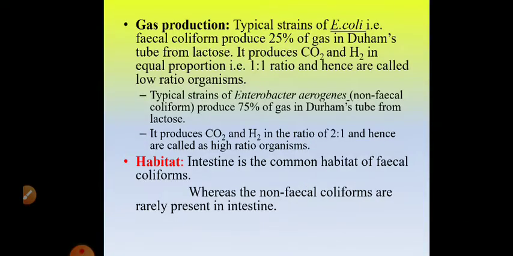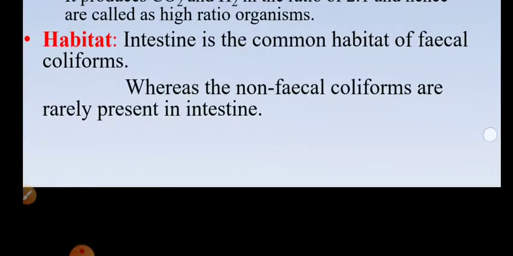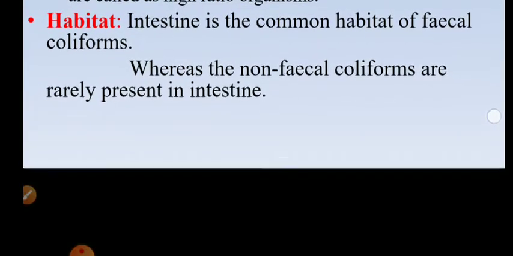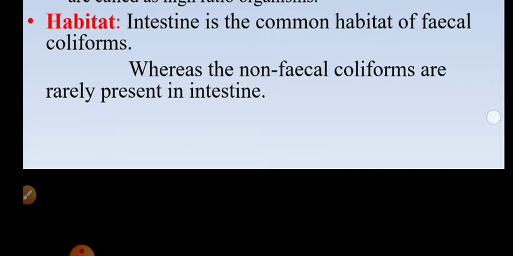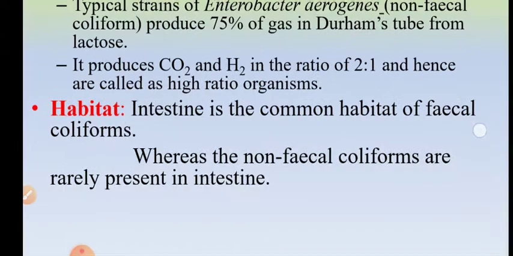Number two, habitat. Now the most common habitat of fecal coliform is the intestine of man and animals, right? What is the habitat of fecal coliform? Intestine is the common habitat of fecal coliforms, whereas non-fecal coliforms are rarely present in the intestine. So where are they present? They are present in soil and grasses, that means they are present in soil and vegetation. Okay, that is the habitat.